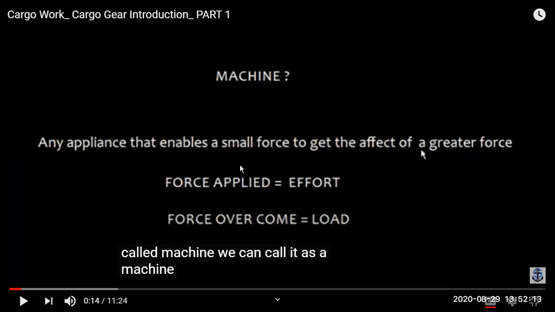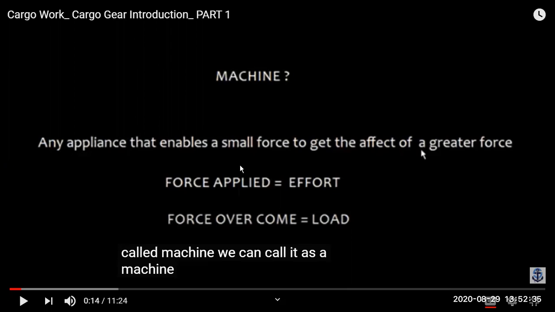That is your machine. So the force applied, the force which we are putting, is the effort, and the force overcome, the force the machine is overcoming, is the load on the machine. Like you are putting a lot of clothes in the washing machine, so the load is increased.